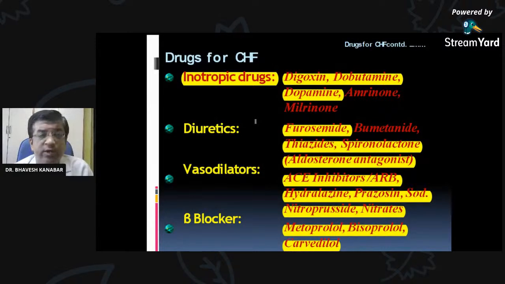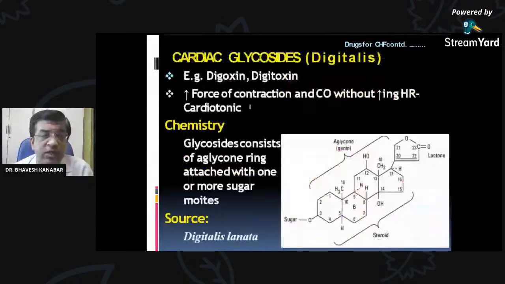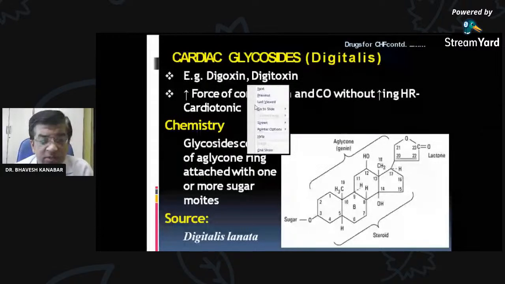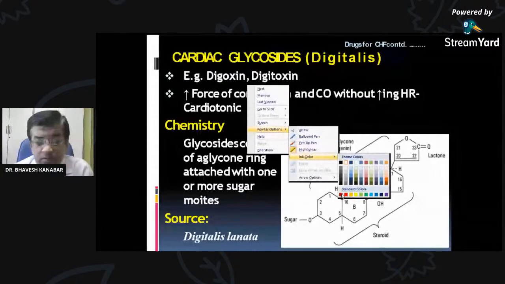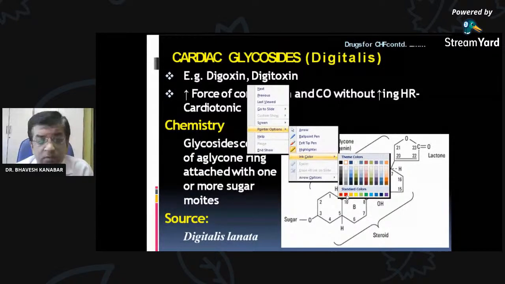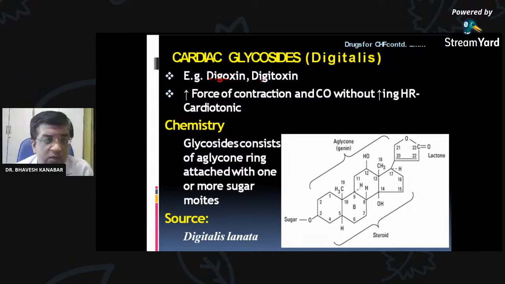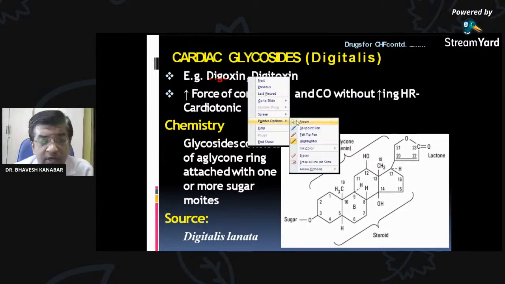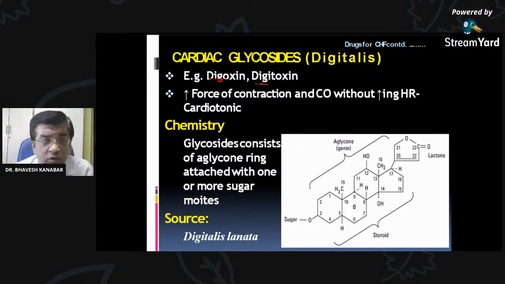Okay, so first of all, we are going to see about inotropic drug, that is digoxin. There are two drugs in inotropic agent, and these two drugs are known as digoxin and digitoxin. These digoxin and digitoxin are two cardiac glycosides, and these are also called digitalis. Commonly, these are digitalis. So, digoxin, digitoxin, and digitalis.